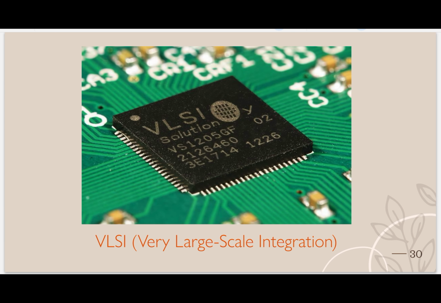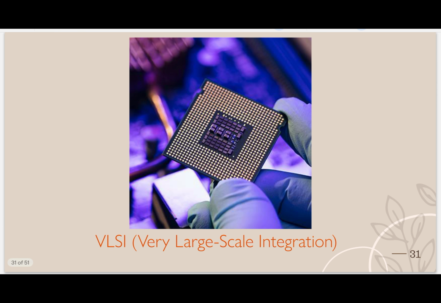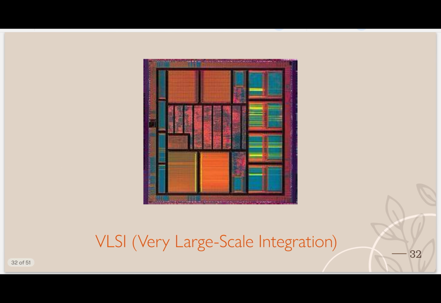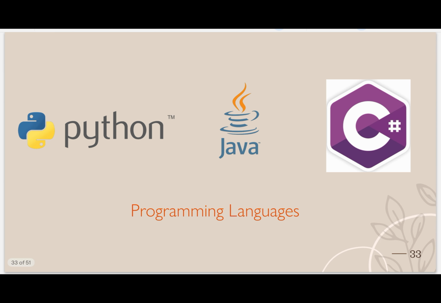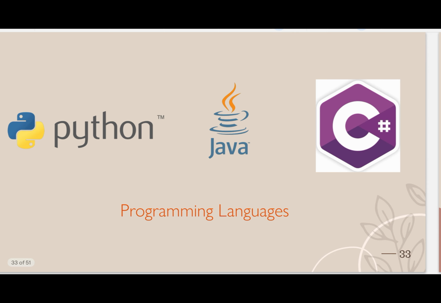See, this is an image of VLSI, very large scale integration. See how small the chip is. It could hold many transistors. You see these small dots, these are all small ICs. See how many ICs can fit into one VLSI. This is another image. This is the symbol of Python, this is the Java symbol, and this is the C Sharp symbol. These are all programming languages.